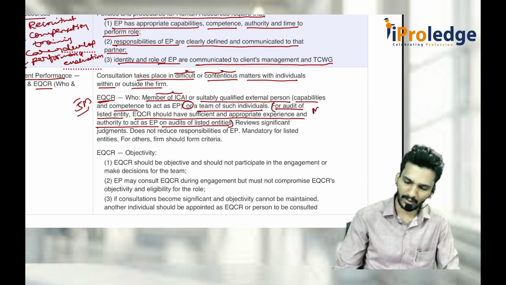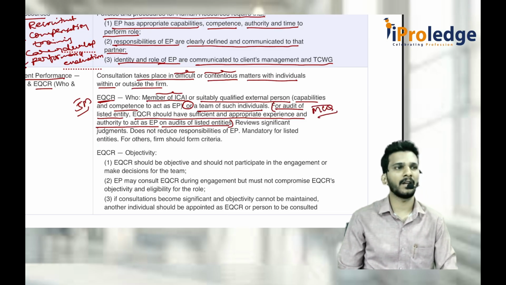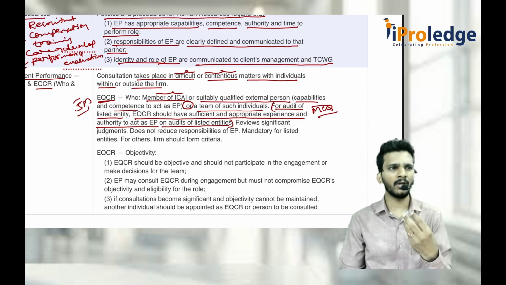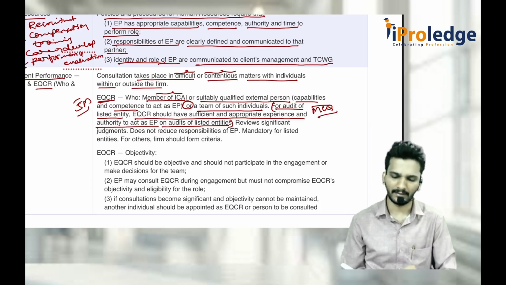There is an MCQ question also. EQCR is mandatory for dash, it is compulsory for listed entities. Sir, for other entities, the firm may try to have it on a voluntary basis, not on a compulsory basis.